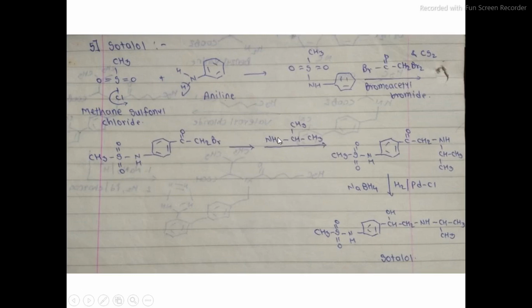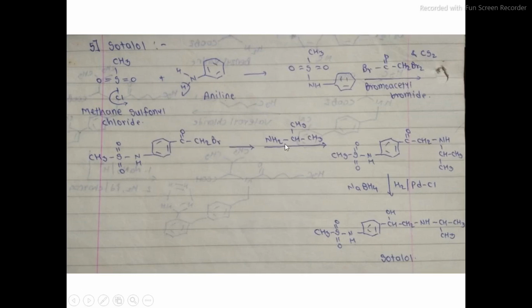So what will happen when we treat this propan-2-amine with this intermediate product? The leaving group over here is bromide. So this bromine is liberated, and this group is attached over here to form this intermediate product, that is C double bond O CH2 NH CH3 CH3.